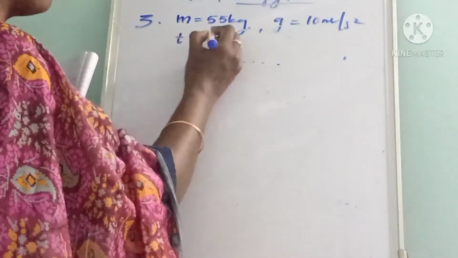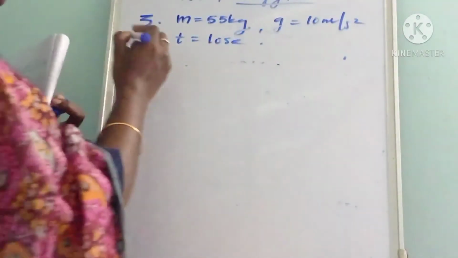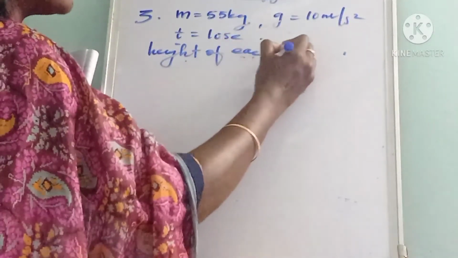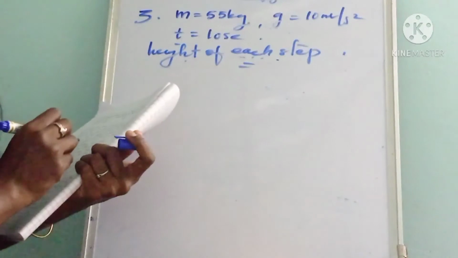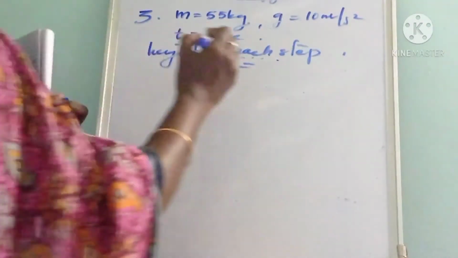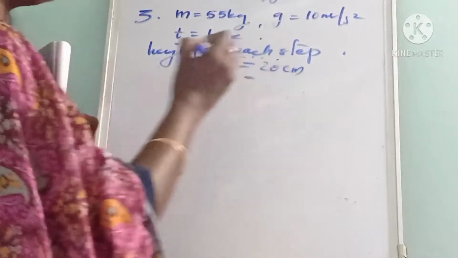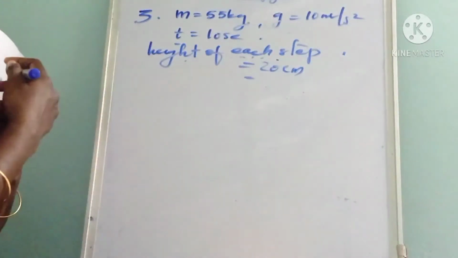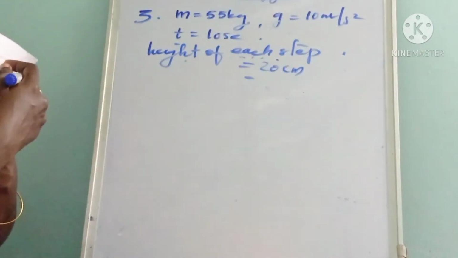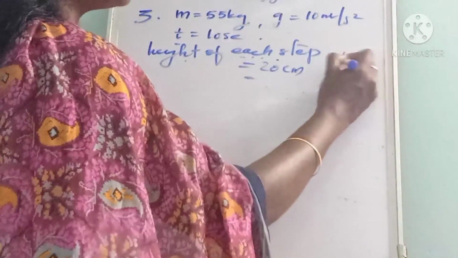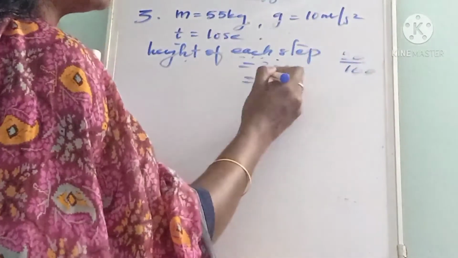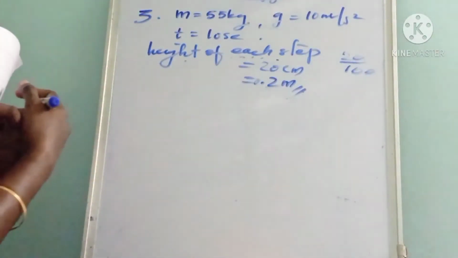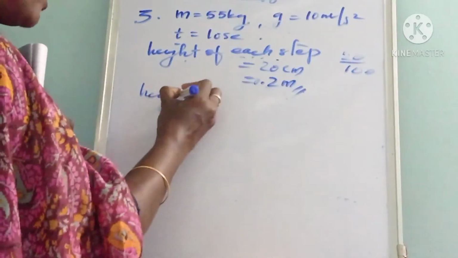The time t is given as 10 seconds. The height of each step is given as 20 centimeter. Then how much is it in meter? We have to convert this centimeter into meter. For that we divide it by 100, that is 20 divided by 100, that will give 0.2 meter.